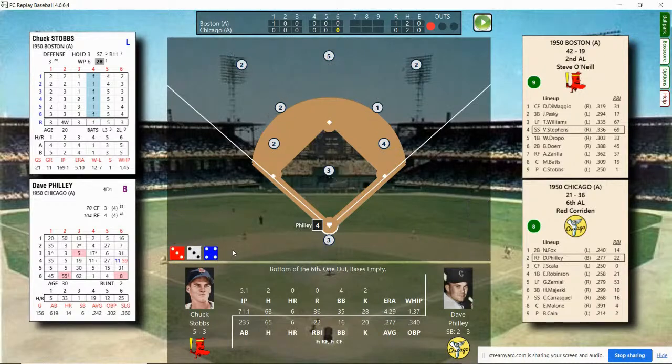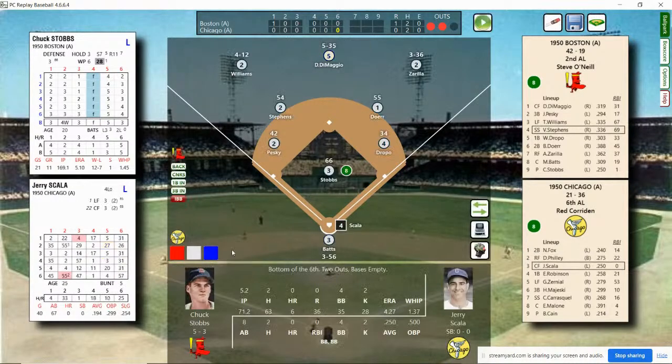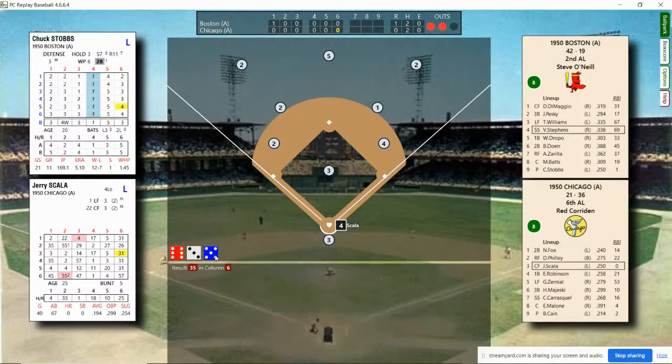Here's the pitch by Stobbs. And he flies to center field. DiMaggio puts it away. 2 outs, bases empty. Jerry Scala coming up. Scala walked his first 2 times up. Stobbs looks at him. And he hits a short fly ball to left, Williams puts it away, and that's the end of the inning. 1, 2, 3. At the end of 6, our pitcher's duel continues. 1-0 Boston.